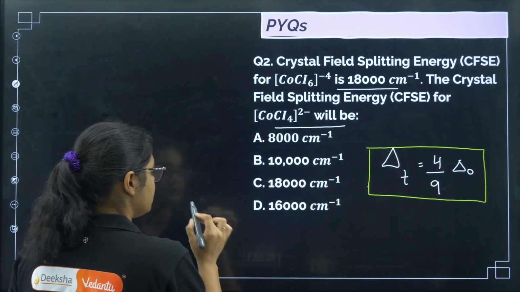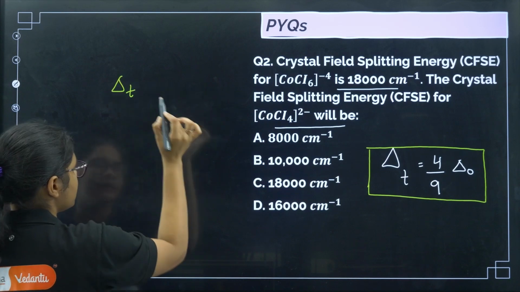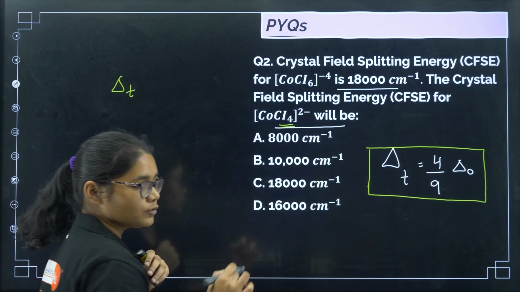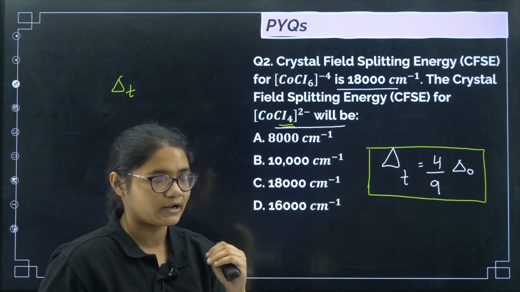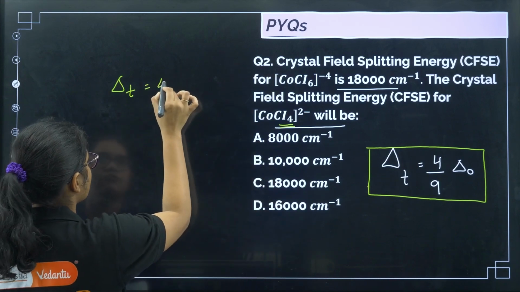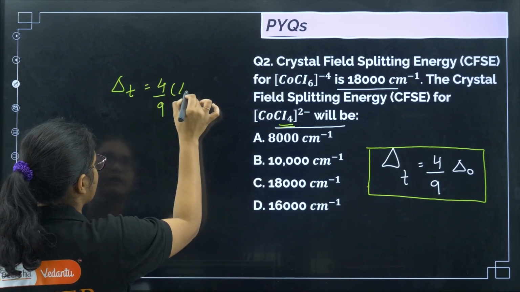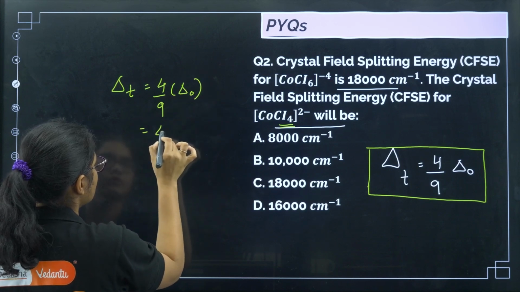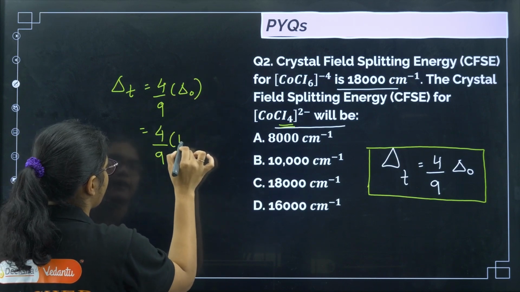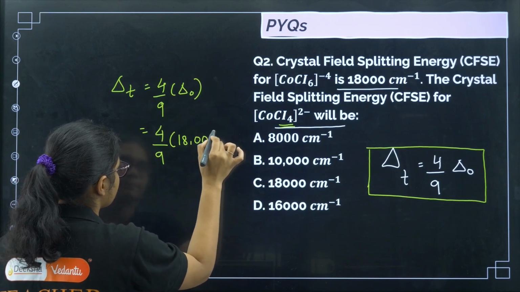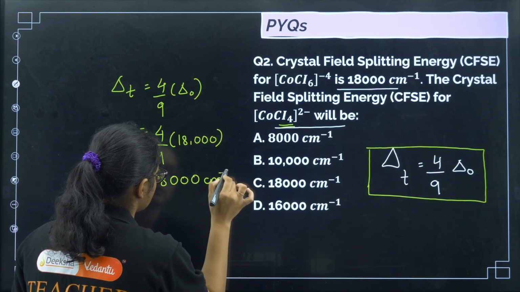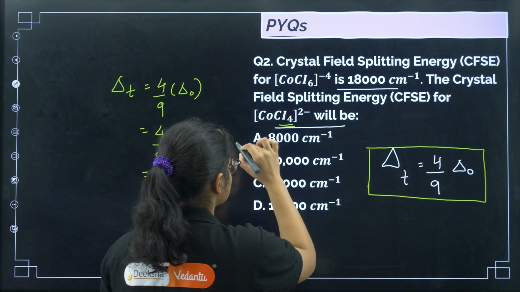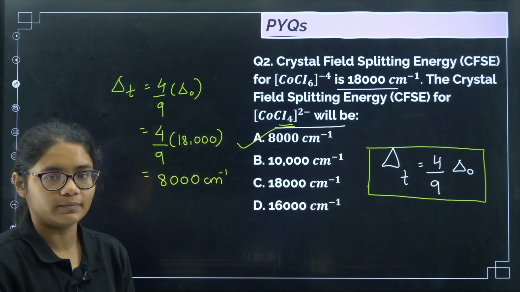So now I need to calculate the tetrahedral splitting. Here you can see coordination number is 4, so this is tetrahedral, and here coordination number is 6, so it is octahedral. So that is equal to 4 by 9 of delta O, which is 4 by 9 of 18,000, so that is equal to 8,000 centimeter inverse. So the correct answer for this question is option number A.